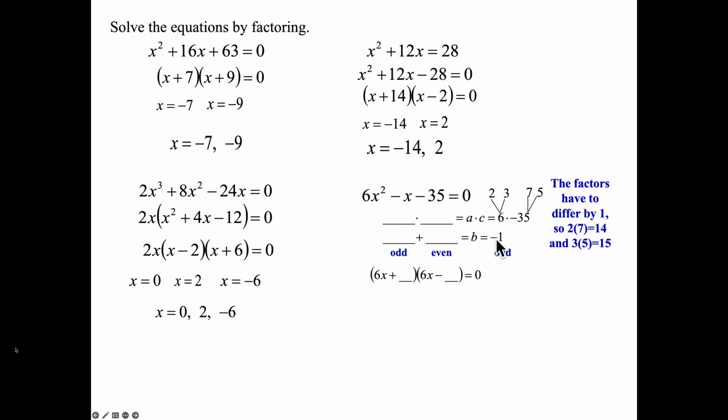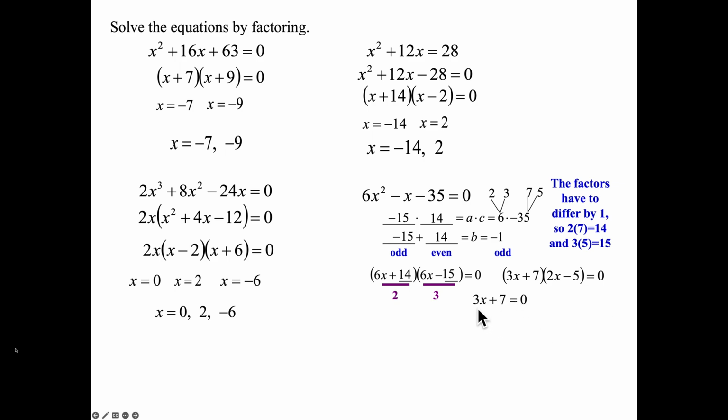And since it's a negative 1, the 15 will be the negative, the 14 the positive, so the 14 goes in the plus blank, 15 goes in the minus blank, and we take out our GCF. Take out the 2, 3x plus 7. Take out the 3, 2x minus 5. Set equal to 0 and solve.